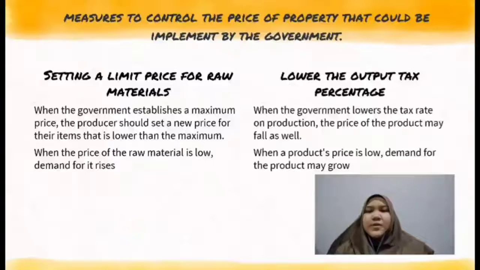When the government lowers the tax rate on production, the price of the product may fall or decrease as well. The producer can also still keep the same percentage of the profit. When a product's price is low, demand for the product may increase. In the end, the government may be able to regulate home prices.